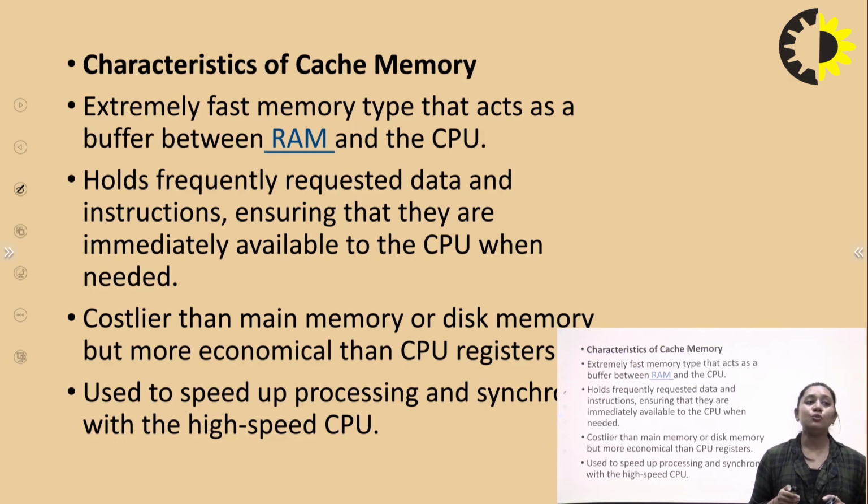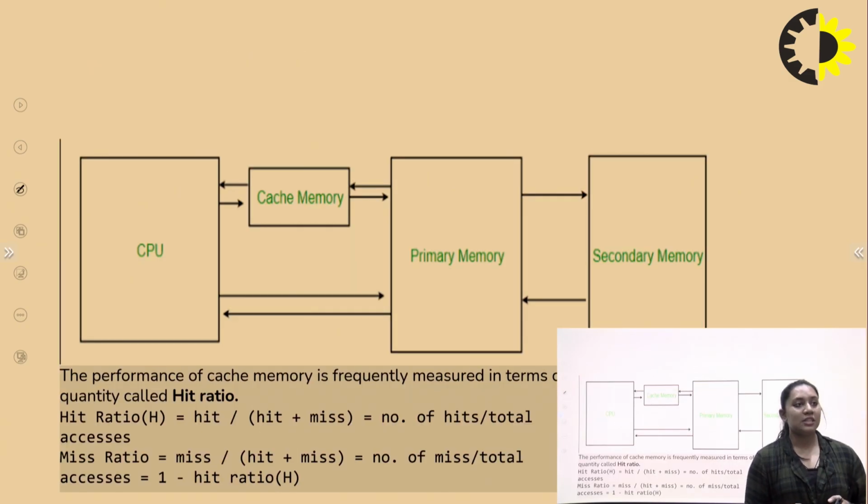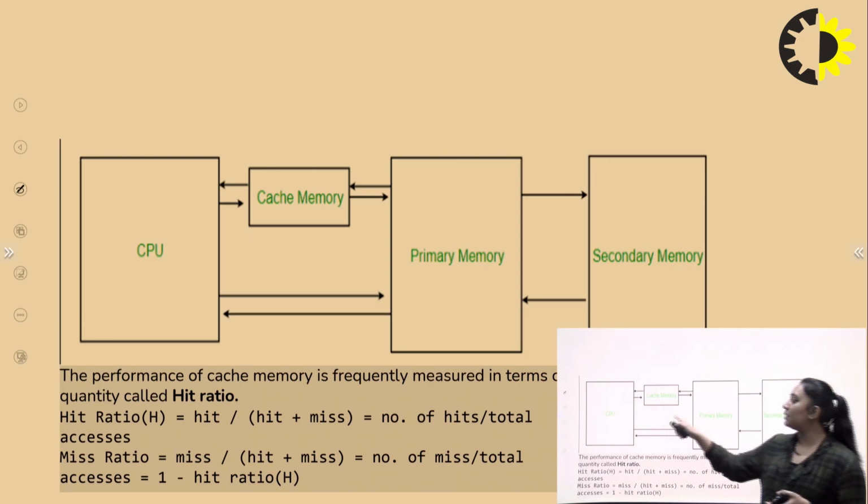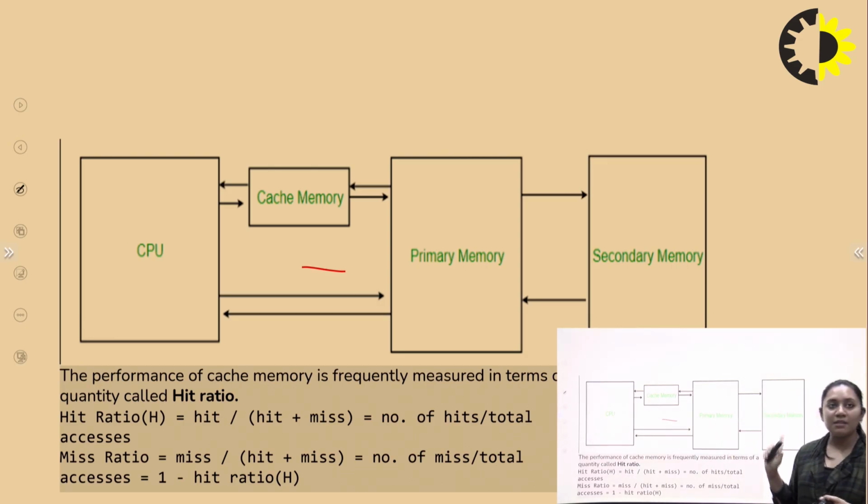Next, it is used to speed up the processing and the synchronization with the speed of the CPU, the central processing unit. Next, as you can see here, this is how the cache memory works. Cache memory works as an interface between the CPU and the primary memory, right?